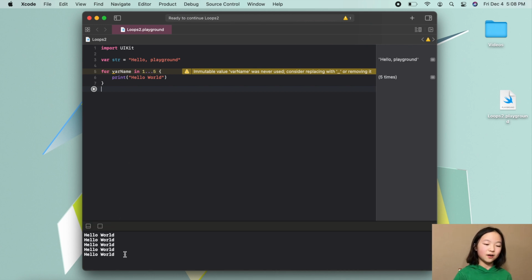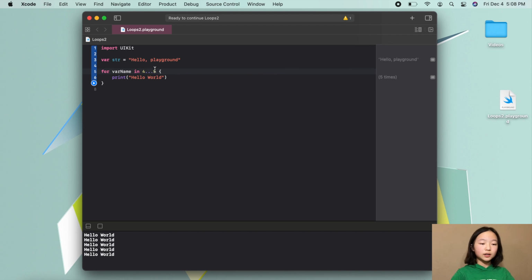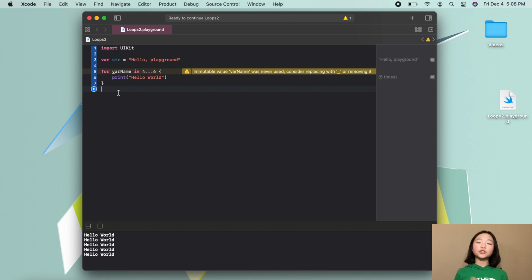Okay, so now we have 5 hello worlds printed out, which means that our loop ran 5 times. Now we can go ahead and change these numbers to, let's say 4 and 6. And now our computer should run this block of code 3 times. And here we have 3 hello worlds printed out.